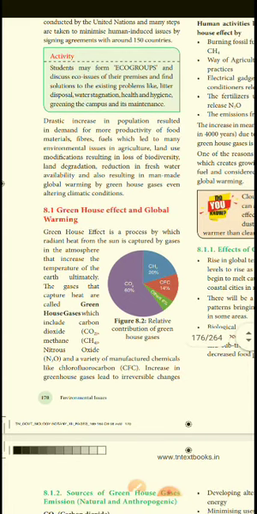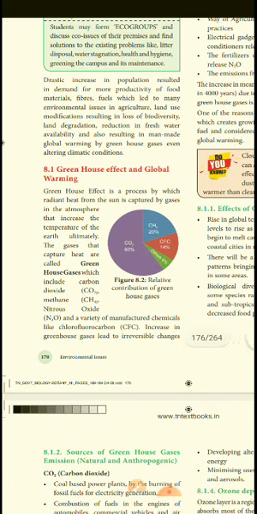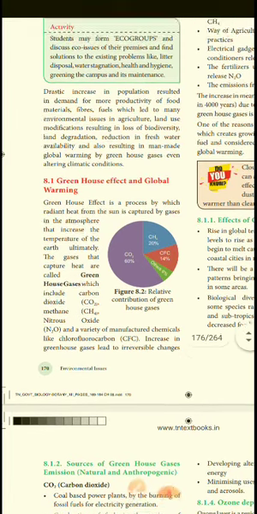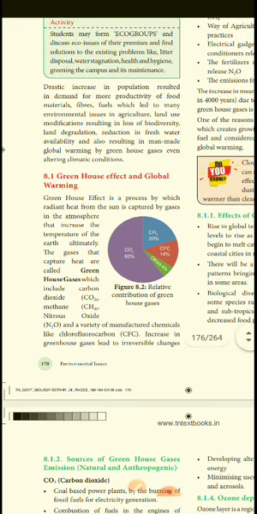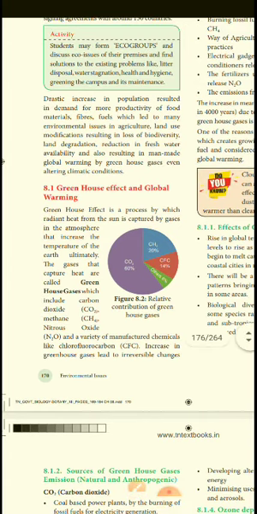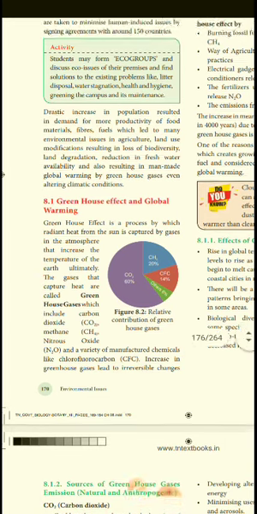The gases that capture heat are called greenhouse gases, which include carbon dioxide and methane. CH4 is methane. Methane is 20%, carbon dioxide is 60%, and chlorofluorocarbon, that is CFC, is 14%. Other gases are 6%. So this chlorofluorocarbon is a chemical that we manufacture, and the increase in it leads to the greenhouse effect.